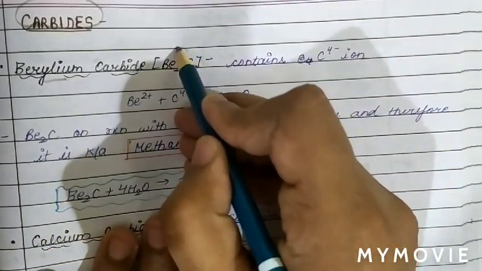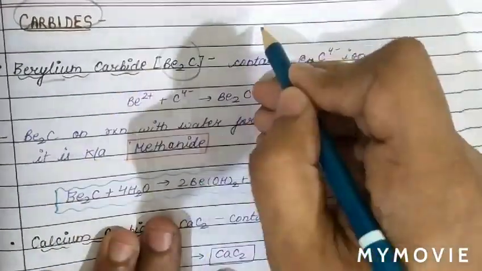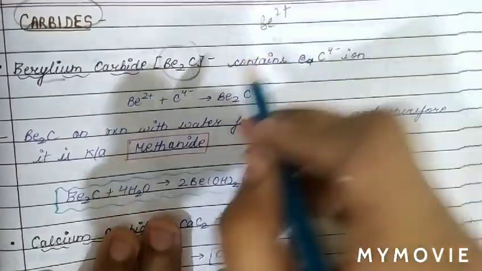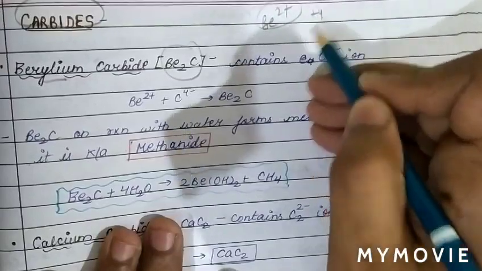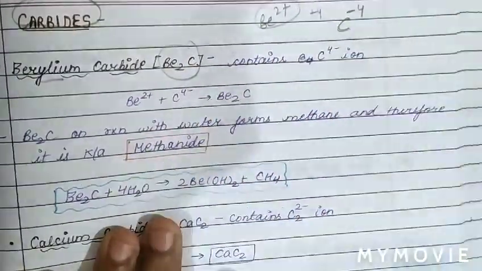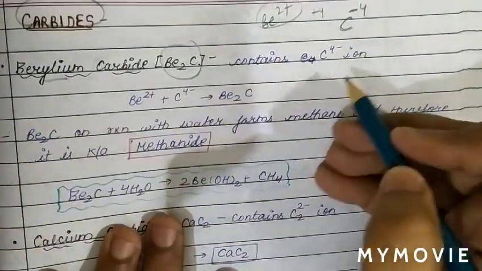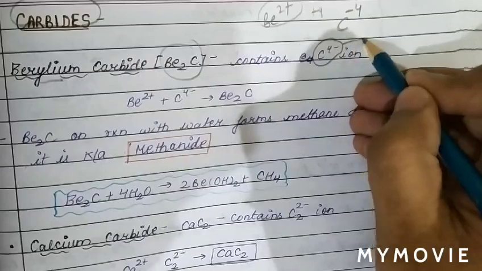In carbides, the first compound we are going to discuss is beryllium carbide. The molecular formula of beryllium carbide is Be2C. We know the charge on beryllium is +2. When 2 beryllium atoms are used, the total charge is +4. It means the charge on carbon is 4 minus.